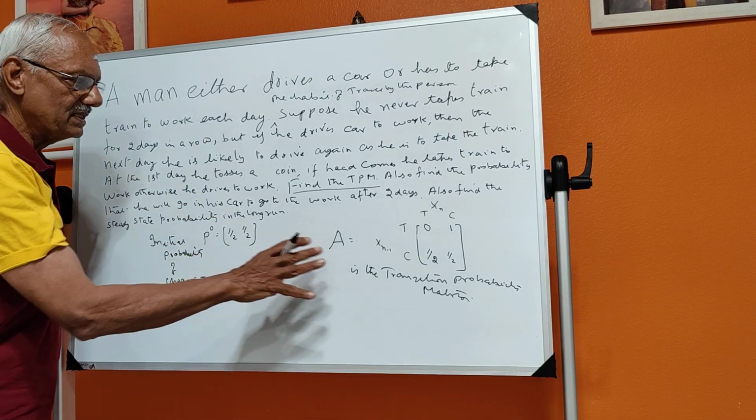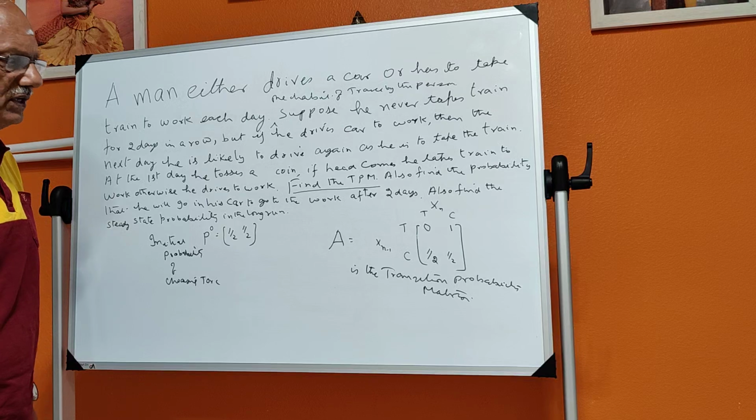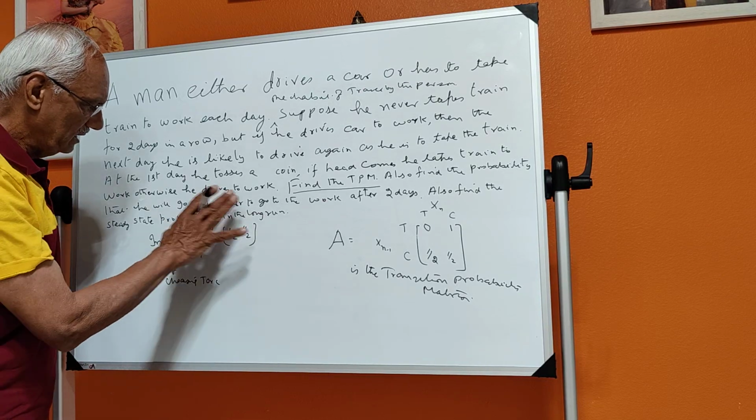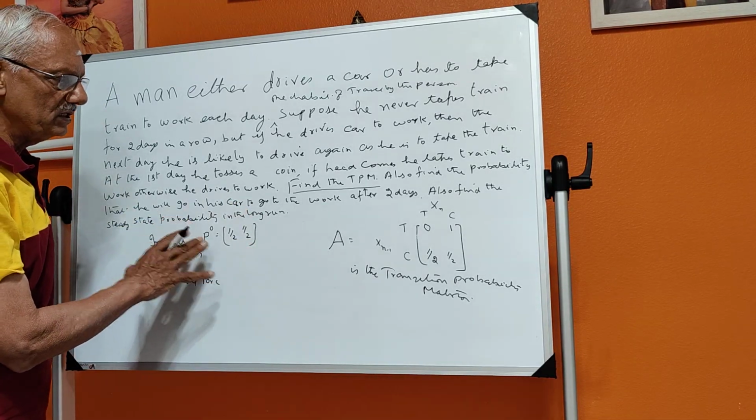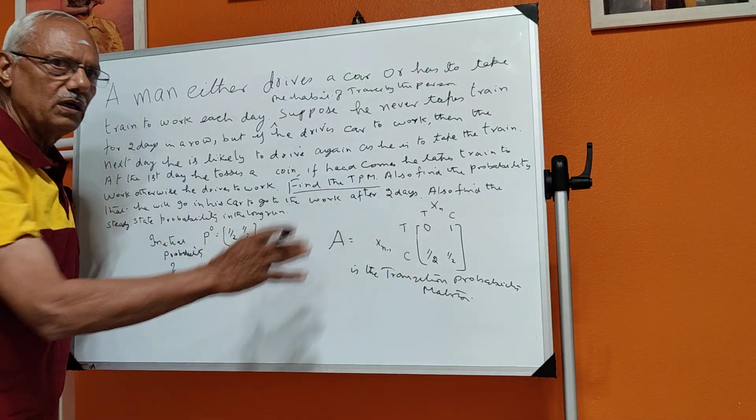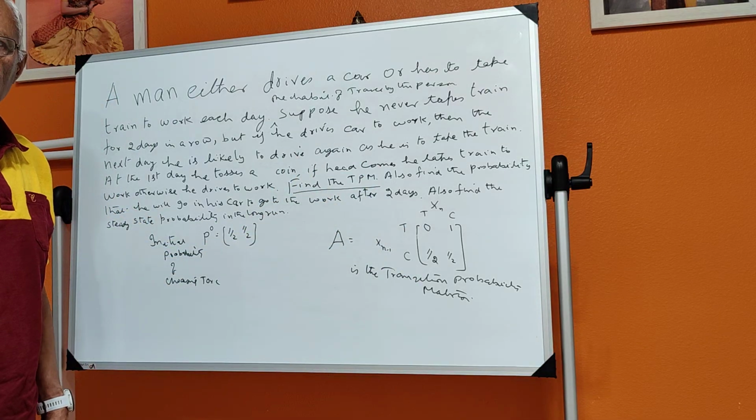Now, as I have explained in my earlier videos, the initial probability is known and your transition probability matrix is known.